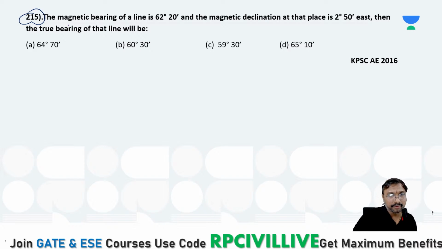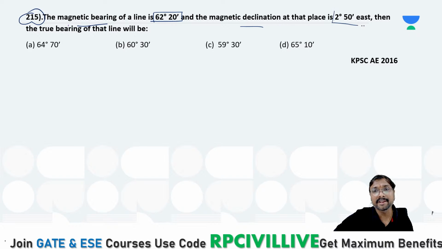Leena and Anjaneli said 215D. We'll just check it. If the magnetic bearing of a line is 62 degrees 20 minutes, and the magnetic declination at that place is 2 degrees 50 minutes east, then the true bearing of that line will be. True bearing will be equal to magnetic bearing plus theta east, or